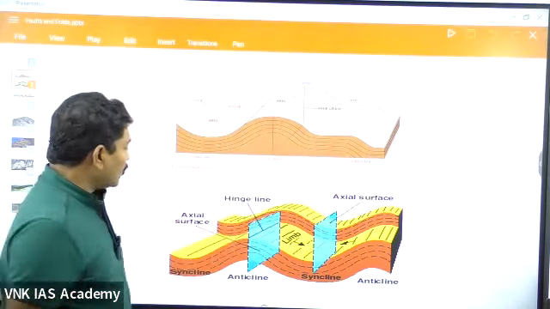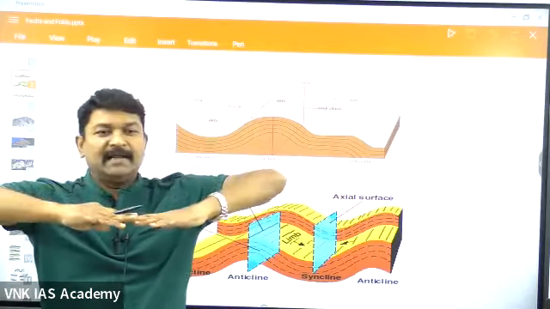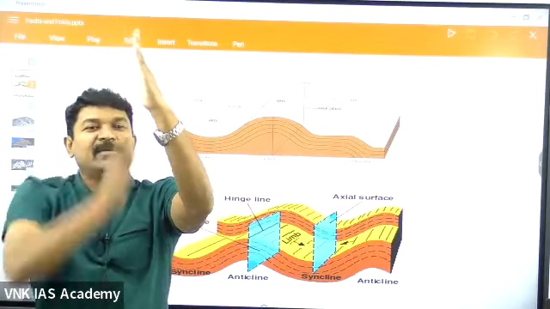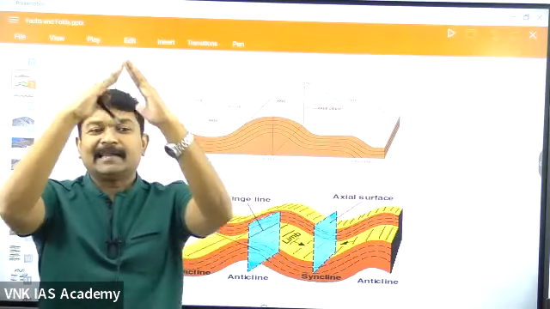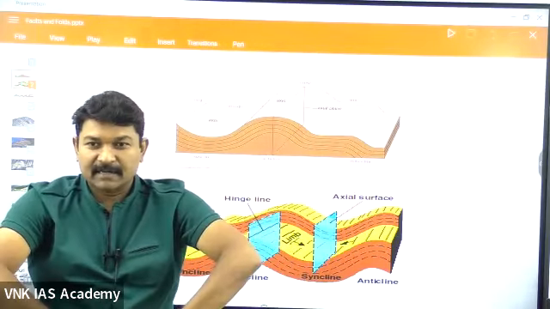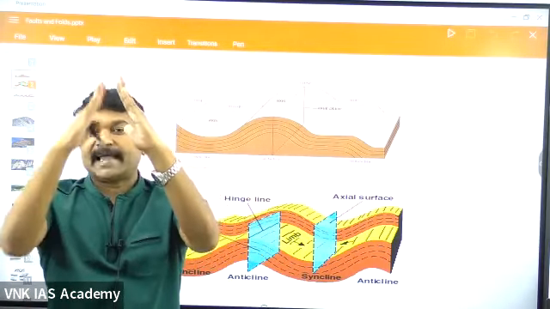When we draw the axis, you can find two sides. Suppose the land got raised like this. If I draw a line in between, this is the land. Because of the compression, what happened? Anticline. What is a syncline? This is a syncline, right? When it is an anticline and I draw the line in between, it's called the axial line.